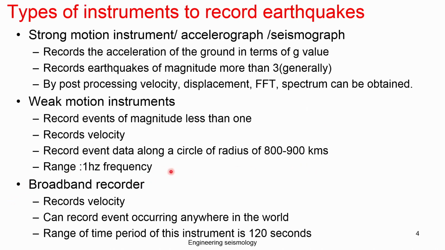The broadband seismometer records velocity and can record events occurring anywhere in the world. The time period range of the instrument is 120 seconds. For your information, we have a seismometer at IISc, which is an imported one.